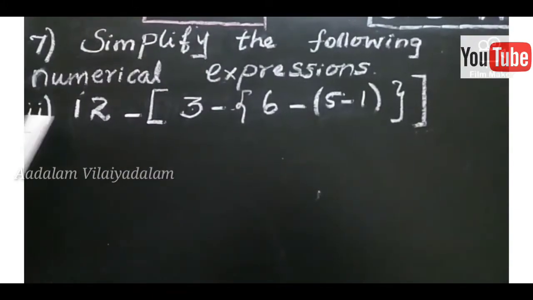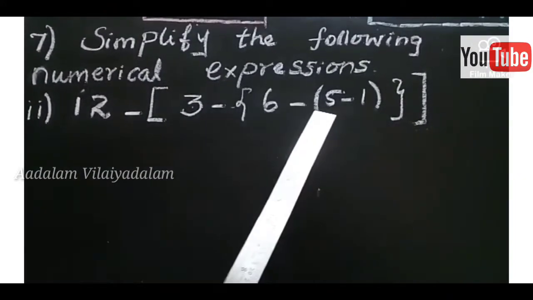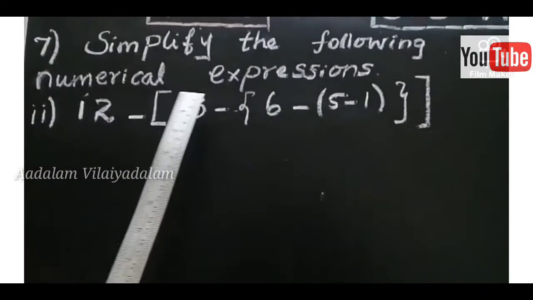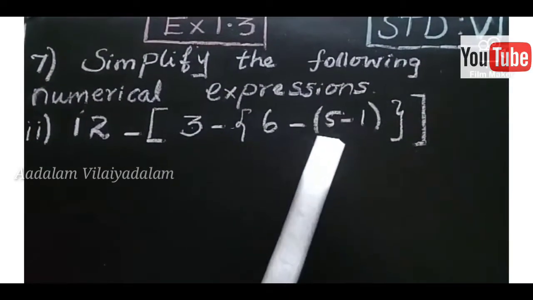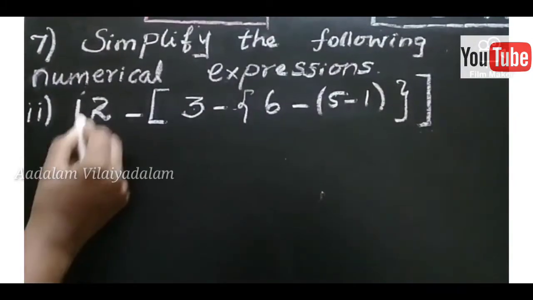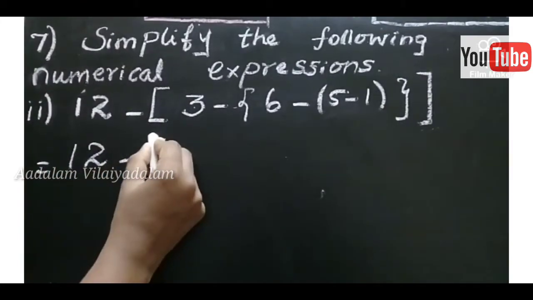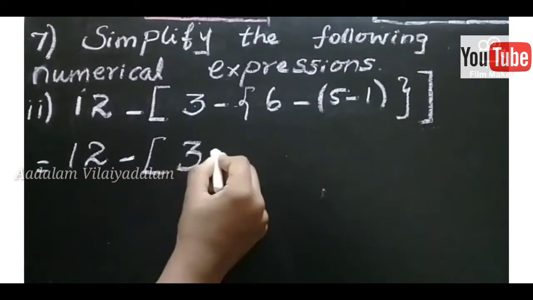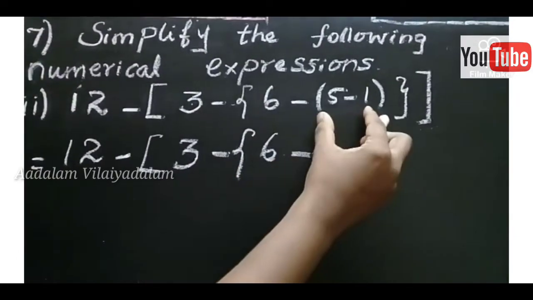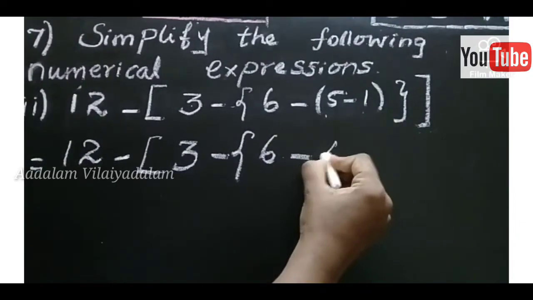Second one, 12 minus of 3 minus of 6 minus of 5 minus 1. Here 3 brackets are given. The first preference is the innermost bracket. First you complete the innermost bracket. So what is the answer? 12, write as it is, minus 3 minus 6, write as it is, minus. Now 5 minus 1, what is the answer? 5 minus 1 is 4.